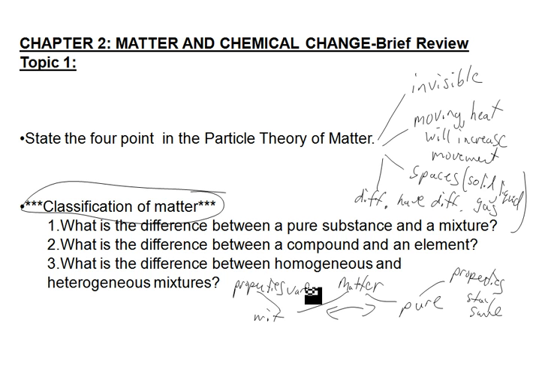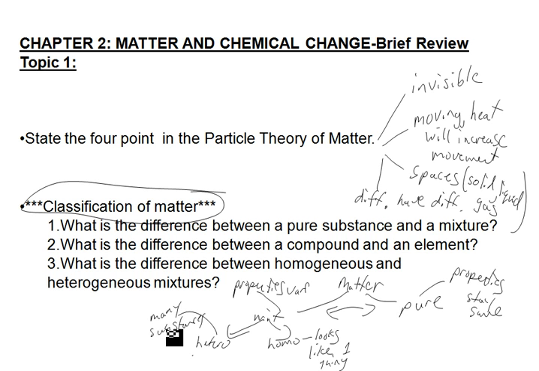So then a mixture can be broken up into heterogeneous or homogeneous. And homogeneous, it looks like one thing, but we know there are more than one thing. And this one, there are many substances, and you can see them. An example, soil. Here, example, salt water.